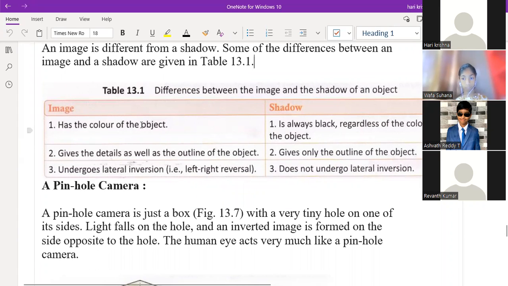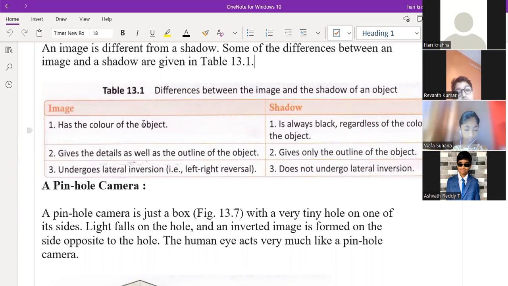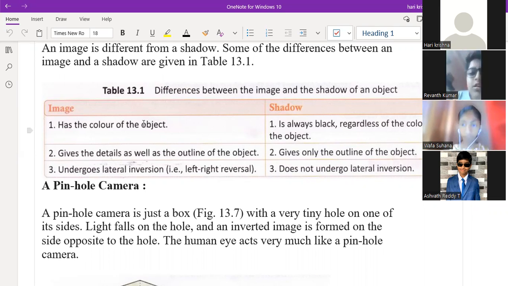When we are seeing ourselves in the mirror, we can see our shirt color or t-shirt color or the hair or the skin tone, everything clearly, right? So whatever thing is forming on the mirror, is it the image or shadow? It is our image, right? So the image will give us information about the color of the object. What is the second point? It will give us the complete details and the outline of the object completely, right?